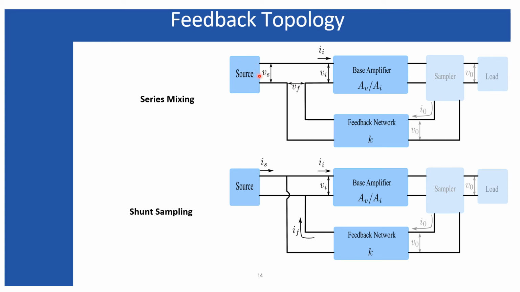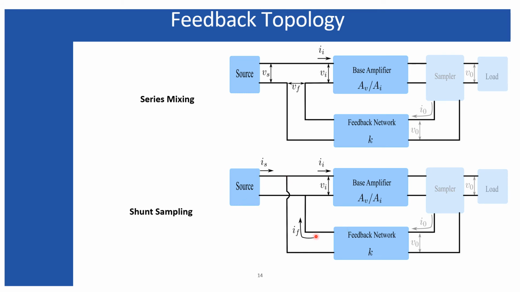Therefore, your source signal must be a voltage, because in series, voltage sources are either subtracted or added, whereas in shunt, current signals can be subtracted or added. So in case of series mixing, we generally employ KVL, and for shunt mixing we generally apply KCL. This is the shunt mixing, where the feedback current gets subtracted from the source signal for the negative feedback system.